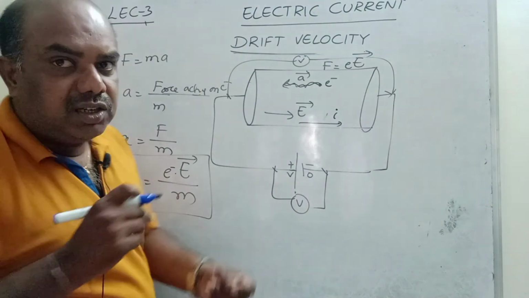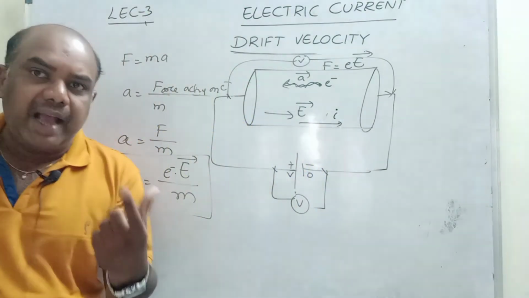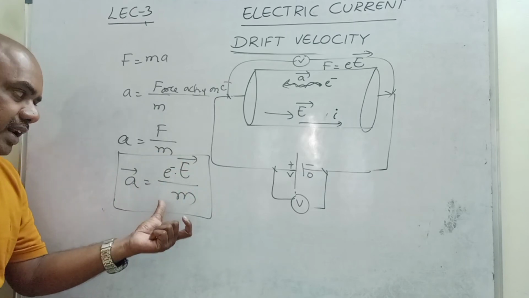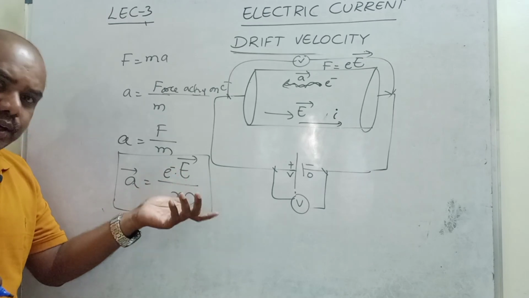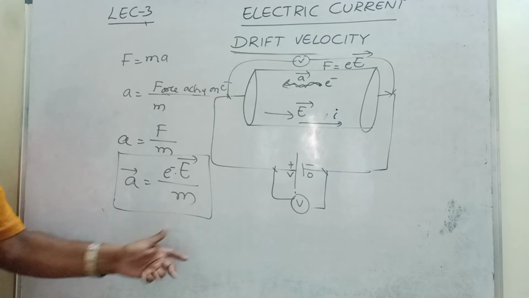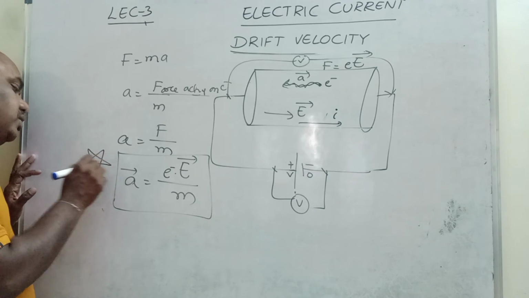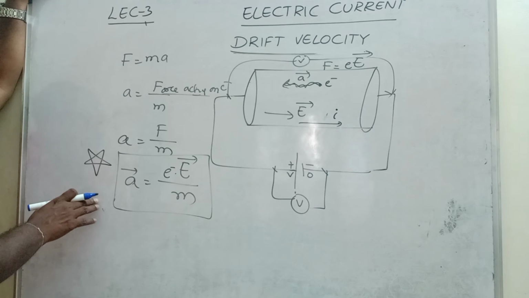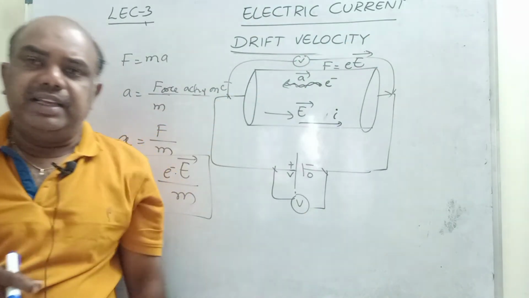This is the acceleration of the electron, the net acceleration when an electric field is applied. This is the magnitude of the acceleration: electron charge into electric field by the mass of the electron. Remember children, a is equal to eE by m. This formula will be very useful in the derivation of drift velocity. What is the acceleration of the electron when electric field E is applied? Nothing but eE by m.